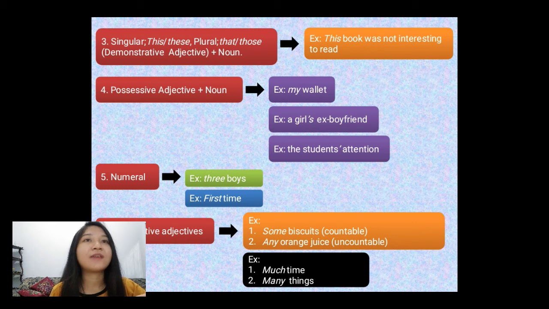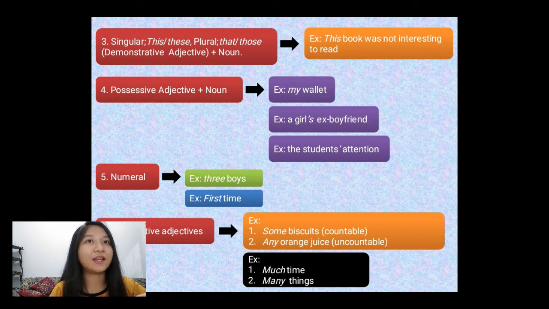Third, as you can see on the slide, singular consists of this and that. Plural consists of these and those. And demonstrative adjective plus noun. For example, this book was not interesting to read. Okay, next. Fourth, possessive adjective plus noun. For example, my wallet, a girl's ex-boyfriend,